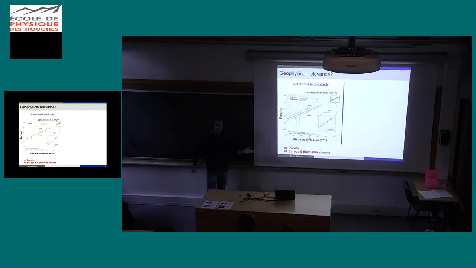So now, okay, fair enough, but do we have that in planets? Because maybe in planets you can tell, okay, epsilon is too small, the viscosity is too large, or magnetic diffusivity is too large, we won't have anything. So let's focus on libration in longitude. So I've shown here a figure where I have the forcing and the viscous diffusion, which is the main damping for the thing we look at here.